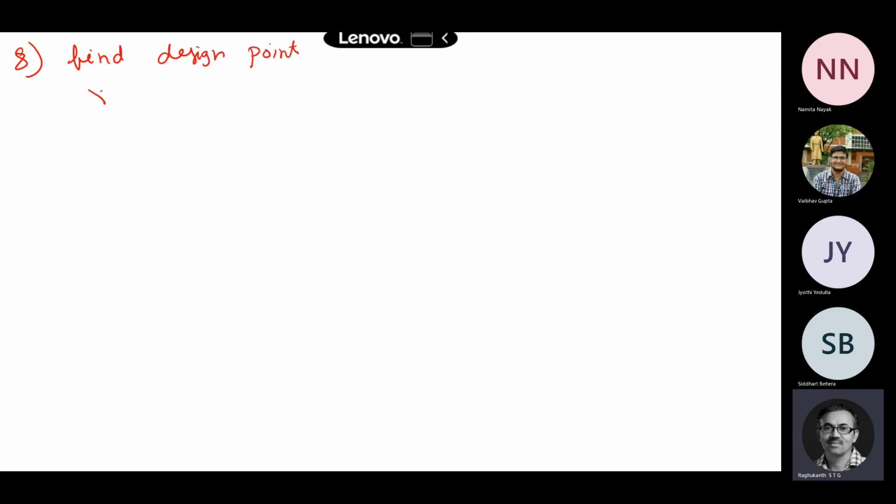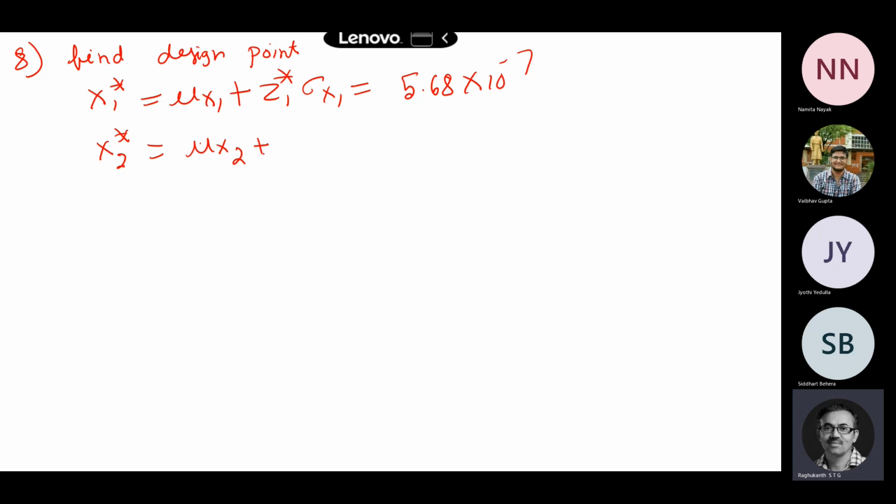Now you calculate the x1 star, the new design points. So mu of x1 plus z1 star sigma of x1. You substitute all those terms, so 5.68 into 10 to the power of minus 7. Then x2 star will be mu of x2 plus z2 star sigma of x2. This turns out to be 9.69 into 10 to the power of 6.